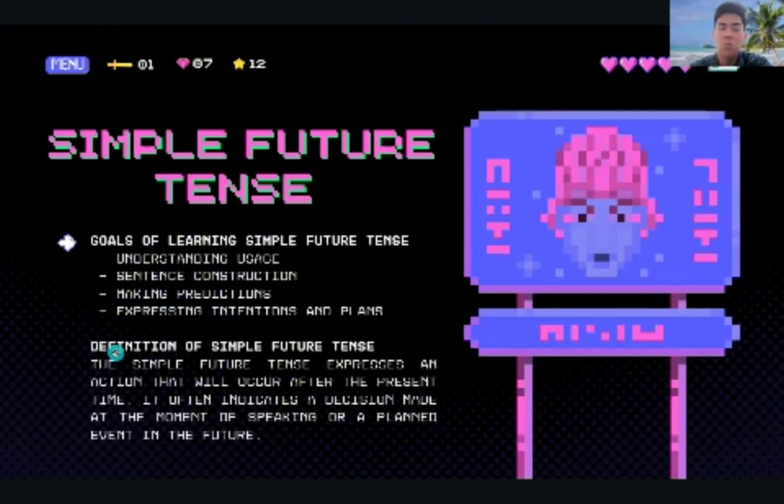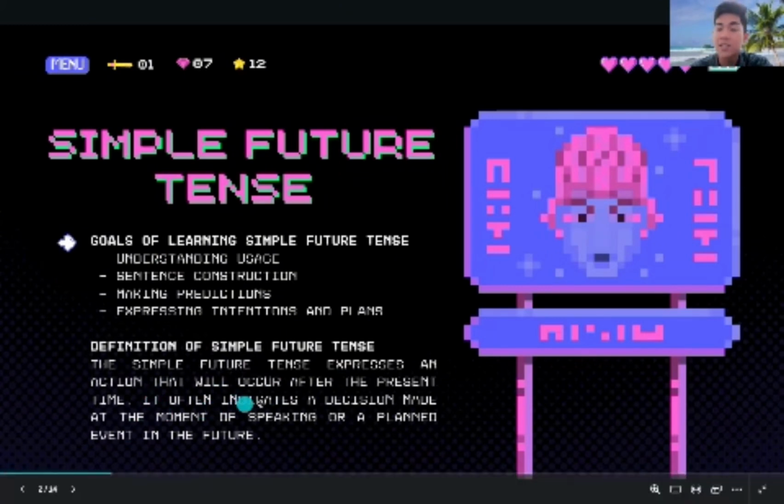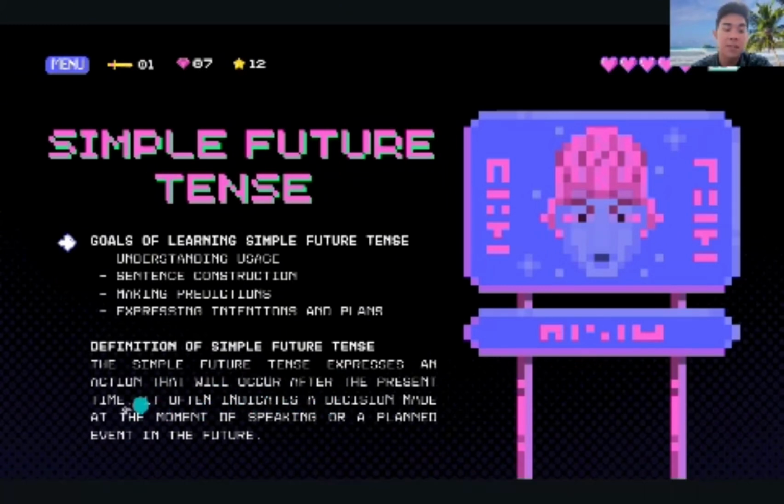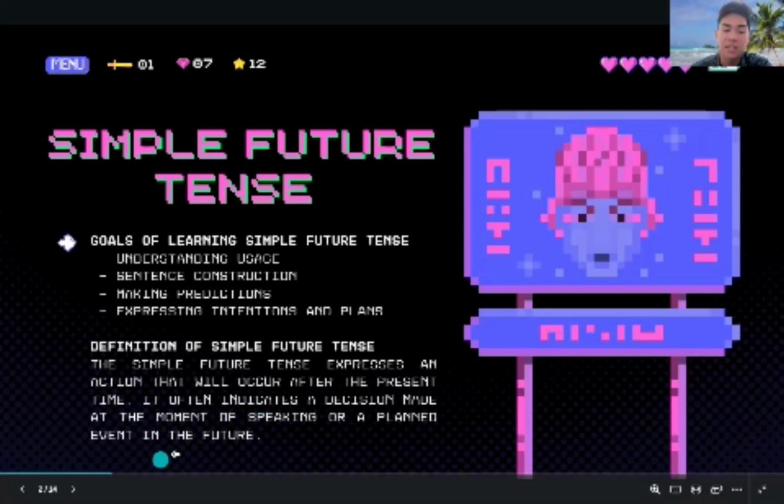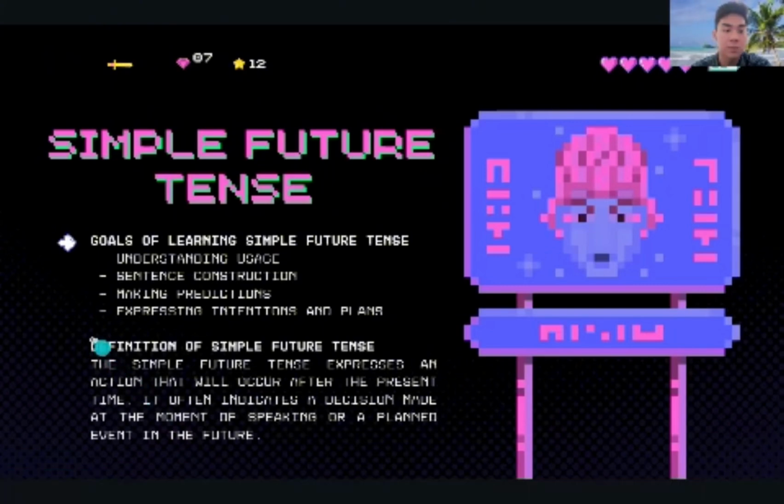And next, what is the definition of simple future tense? The simple future tense expresses an action that will occur after the present time. It often indicates a decision made at the moment of speaking or a planned event in the future. Next to slide number 2.